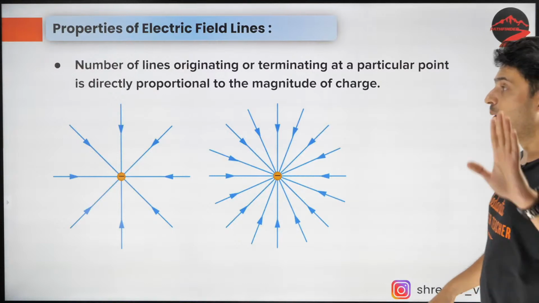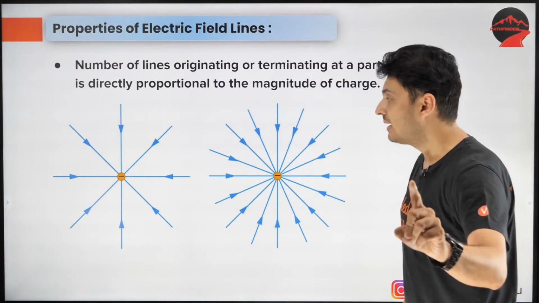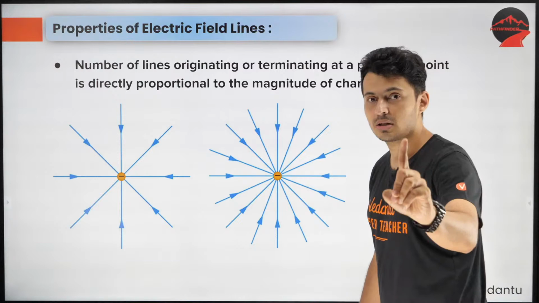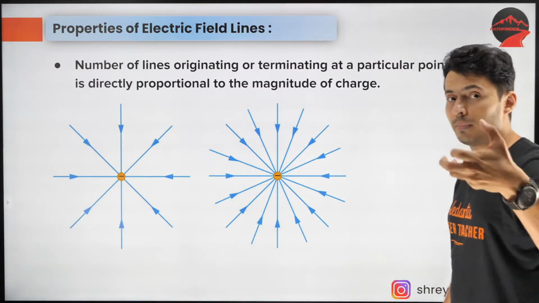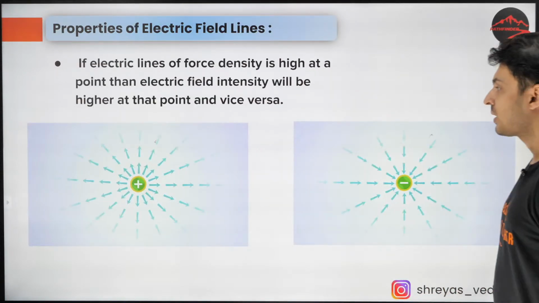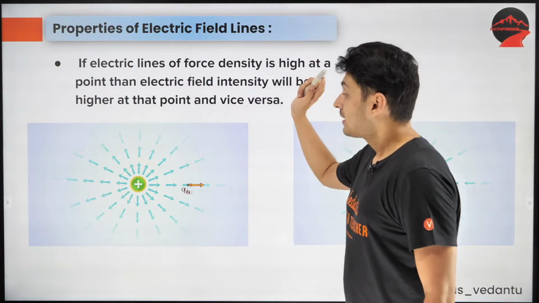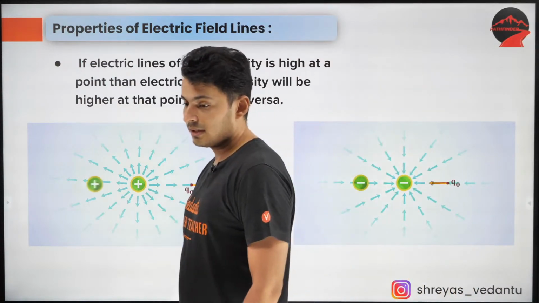Yes. So the number of field lines is always proportional to the magnitude of the charge. Keep this in mind. Next up, this is also very important.